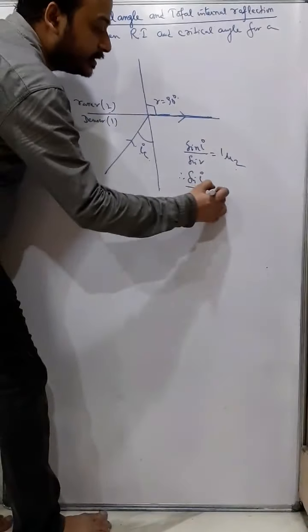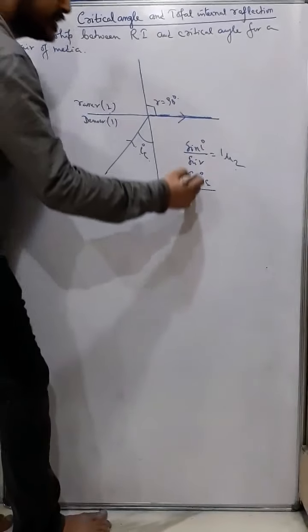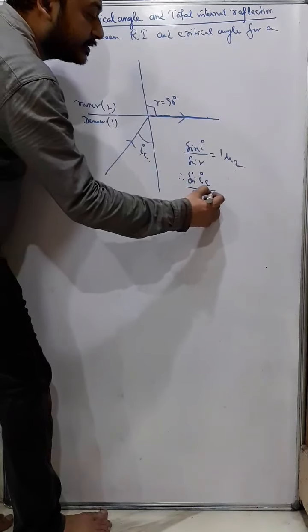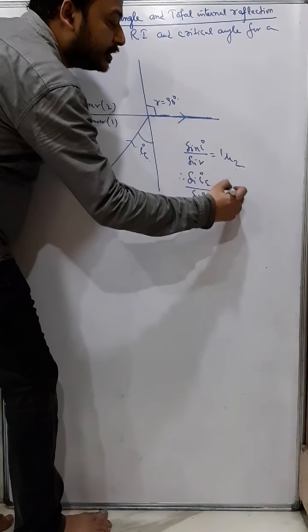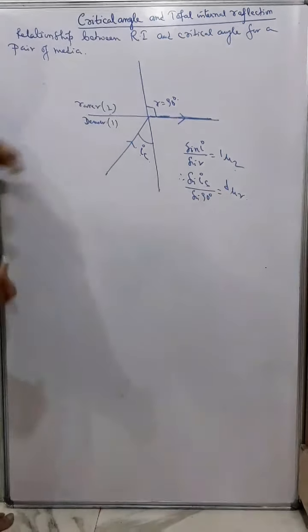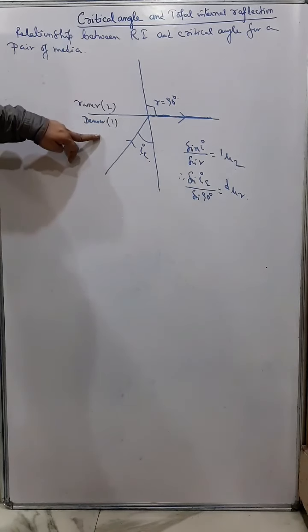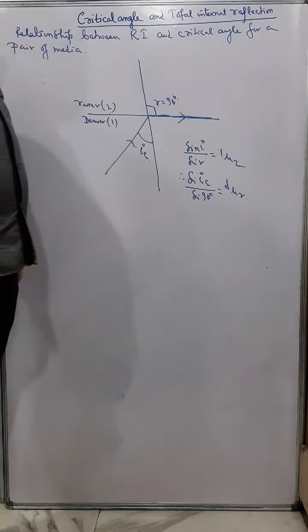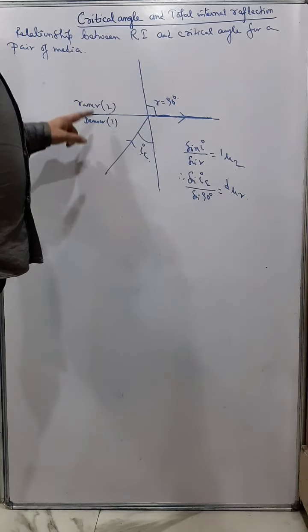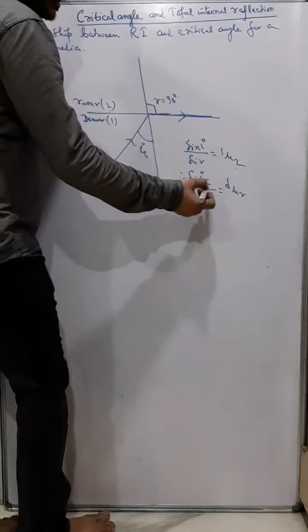Now here i means iC, so sine iC, and sine r is sine 90 degrees, and that is equal to dμr, because now we are getting the refractive index of the second medium with respect to the first. So the second medium is the rarer medium and the first medium is the denser medium. So sine iC by sine 90 is equal to dμr, the refractive index of the rarer medium with respect to the denser medium.